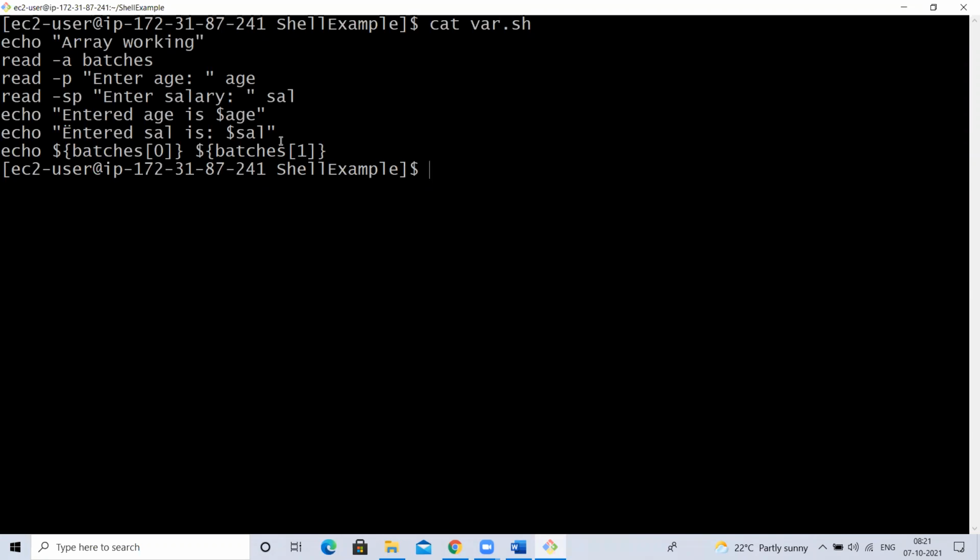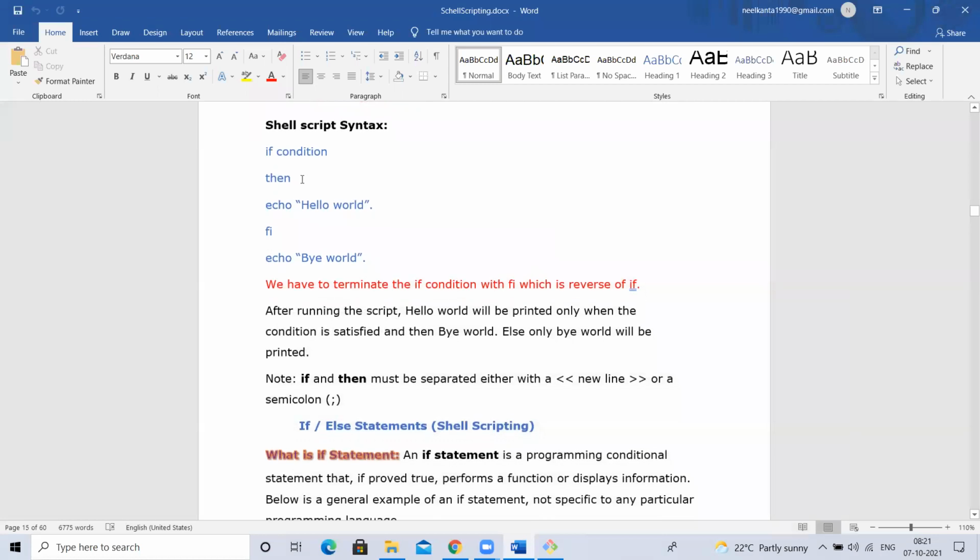Let me tell you what these conditional statements are. First one is if: if age is greater than 30, or else if age is less than 30. What I'm doing is checking a condition. I am checking the age, right? So that is a conditional statement. To write conditionals, we have a few conditional statements. One of them is if. If is a conditional statement.